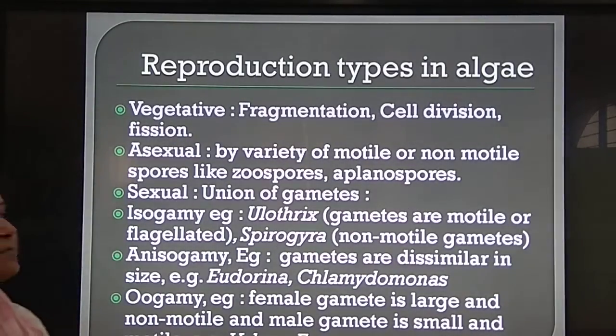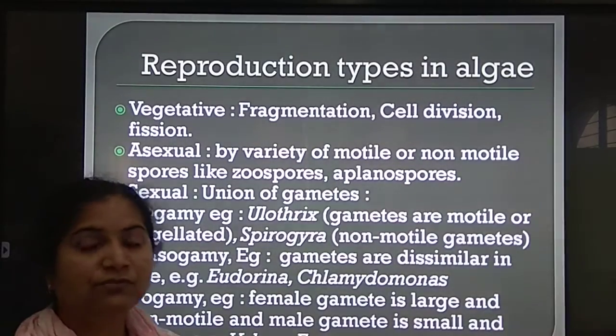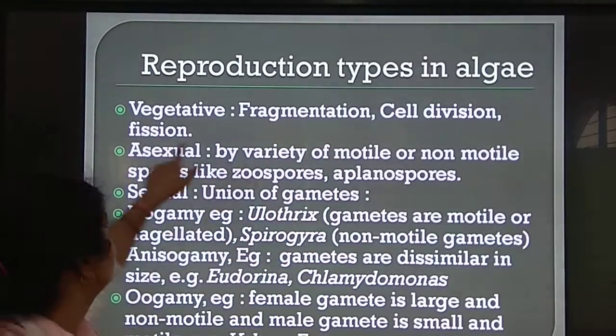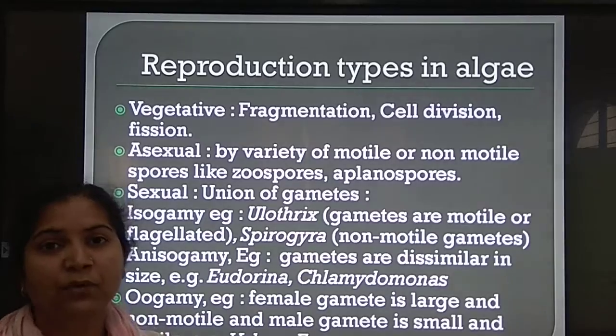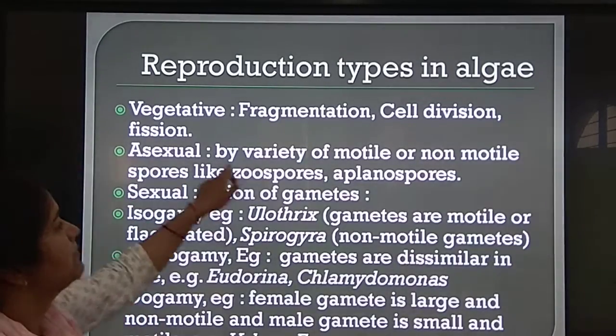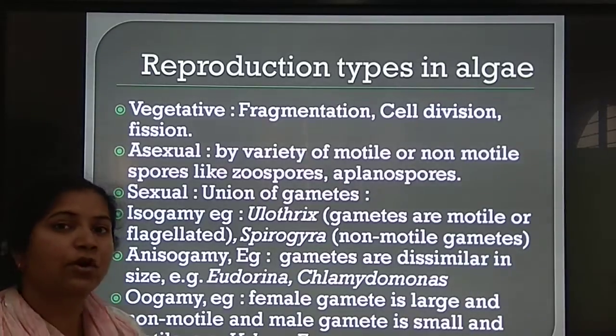Now, reproduction types in algae. How they reproduce, we will see. Vegetative: fragmentation, cell division and fission. So the vegetative mode of reproduction is by these three methods. Asexual mode is by a variety of motile and non-motile spores.